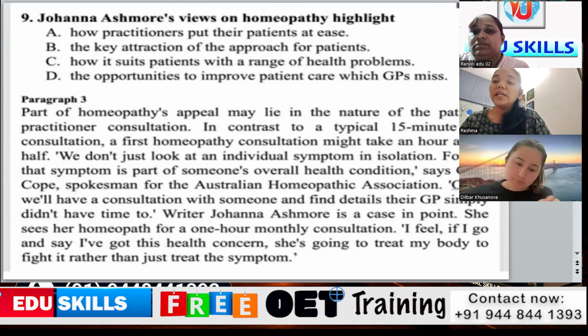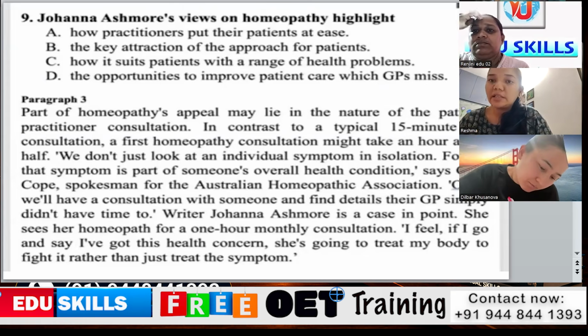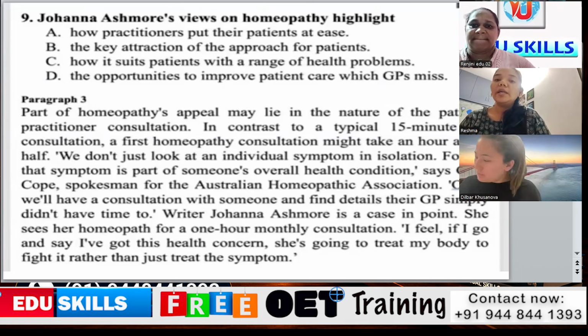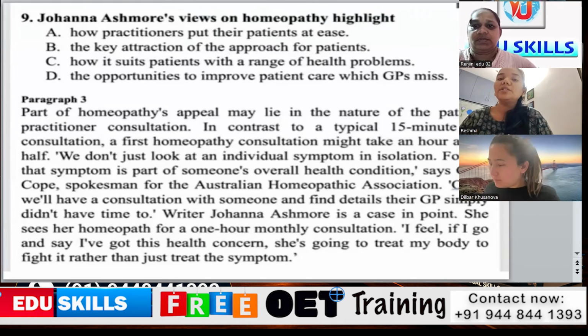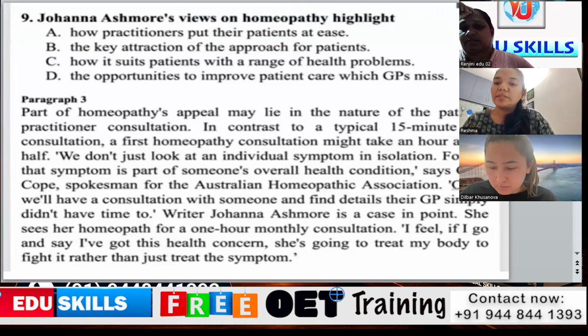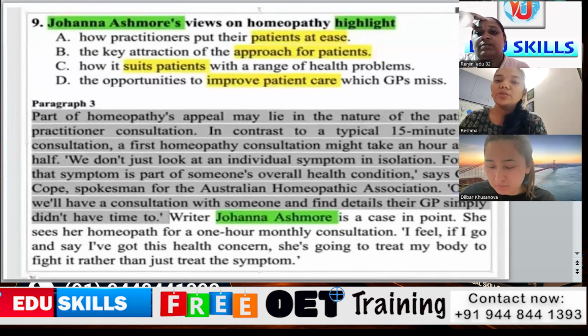But reading part C suggests we should follow a strategy of QTA, that is question, text, and answer. Also, one strategy: when a person's name is there, after whatever is mentioned, we have to read that. So this gray color part we should completely ignore, and we should read the next part.